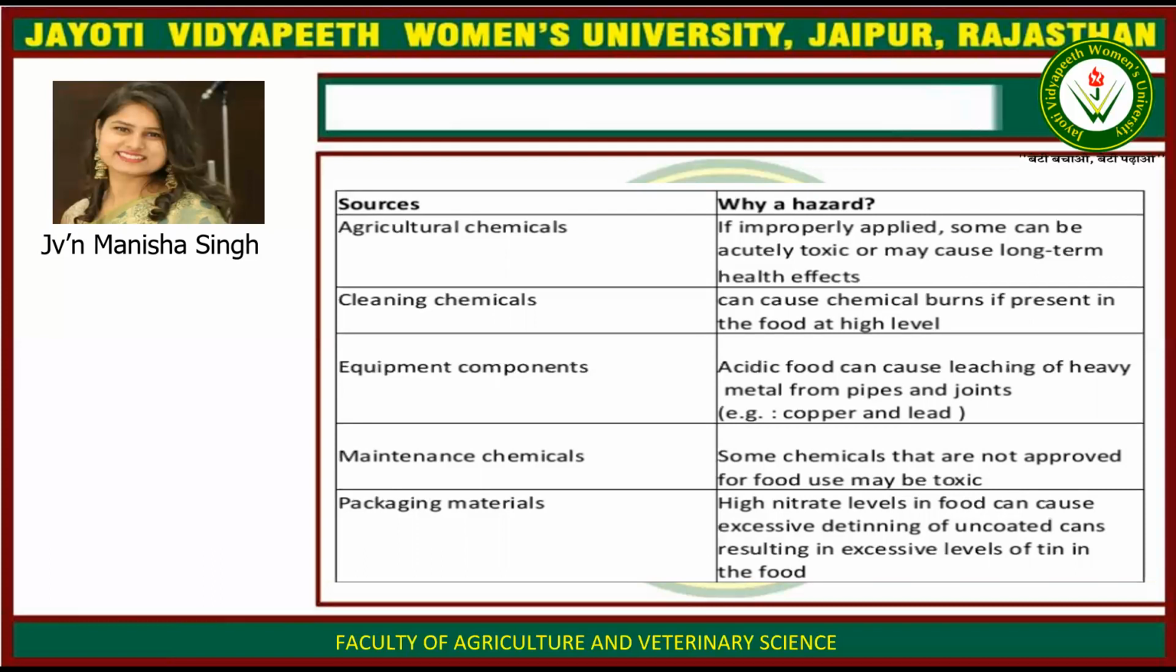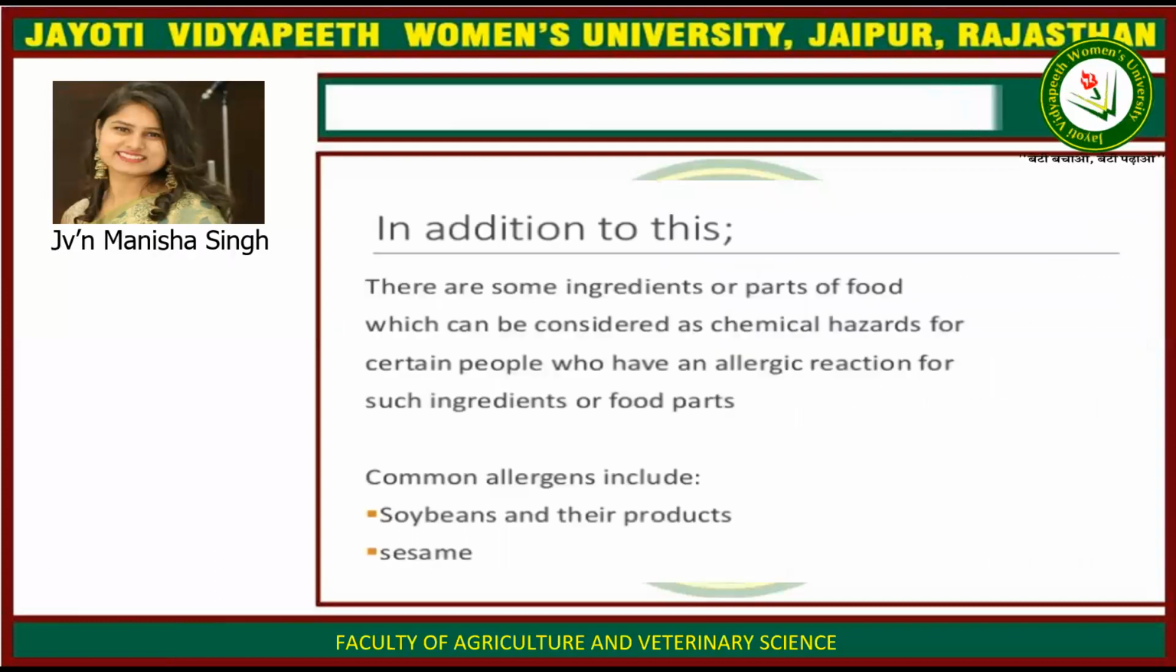Then packaging materials, high nitrate levels in the food can cause excessive detinning of uncoated cans, resulting in excessive levels of tin in the food. That causes adverse effect to the human health. In addition to this, there are some ingredients or parts of the food which can be considered as chemical hazards for certain people who have an allergic reaction for such ingredients or food parts.